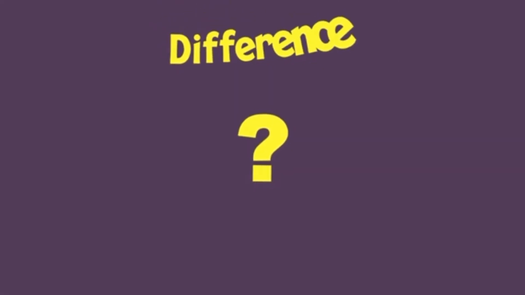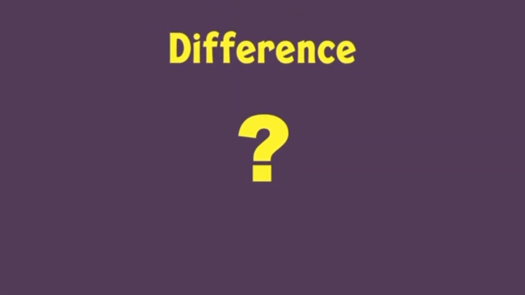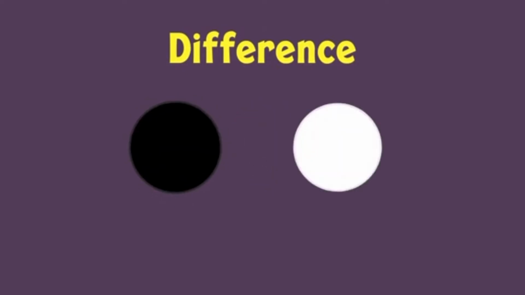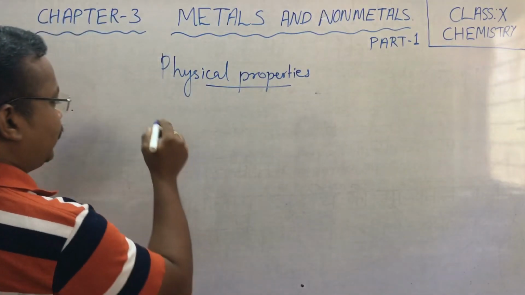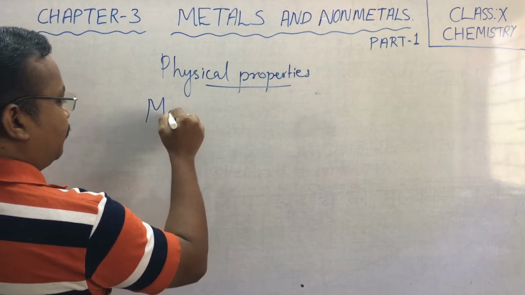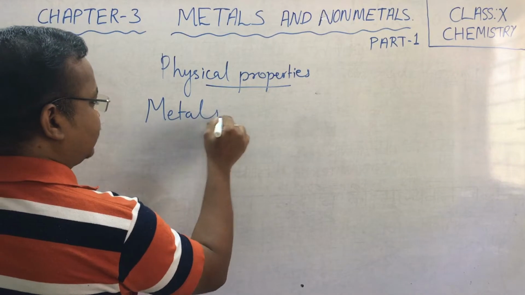But how do you differentiate between the two? Is it as easy as the difference between the two colors black and white? Well, for that, let us look at the physical properties of each category in detail. First of all, let us look into the properties of metals.